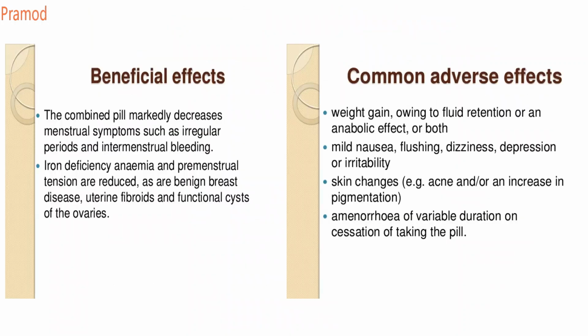Beneficial effects: the combined pill markedly decreases menstrual symptoms such as irregular periods and menstrual bleeding. So bleeding will be decreased because it prevents the contraction of your uterine vessels. Iron deficiency anemia and premenstrual tension are reduced. It can be used in benign breast disease, also in uterine fibroids and functional cysts of your ovaries. Your combined pills can be used for these.